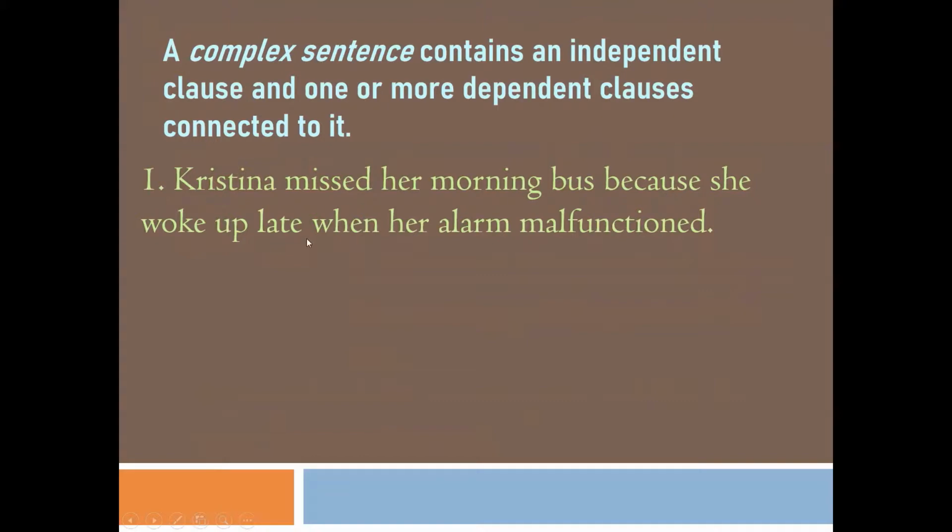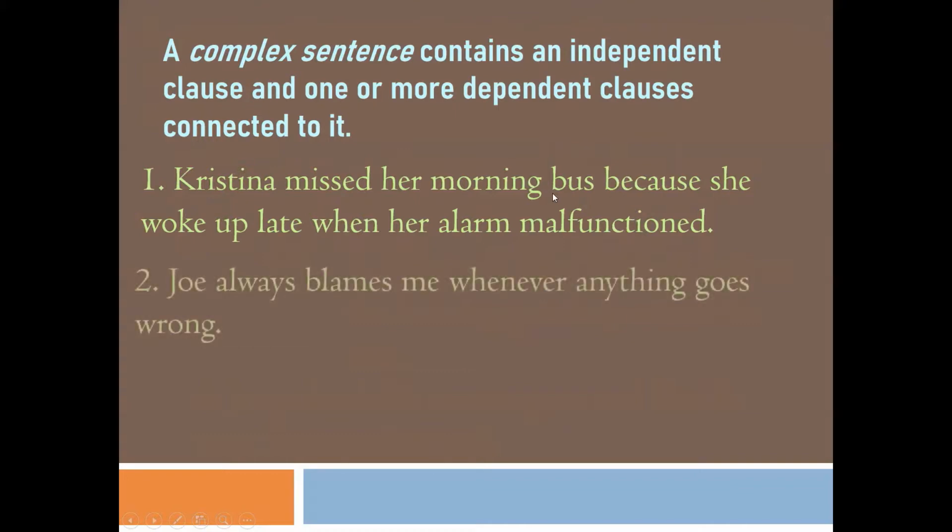And because she woke up late when her alarm malfunctioned: here we start from because, and this is not connected with a coordinating conjunction. That is why this part is not giving a complete meaning. If you say because she woke up late when her alarm malfunctioned, it is not complete in itself. That is why this is a dependent clause. So this sentence has an independent clause and a dependent clause. That is why it is a complex sentence.